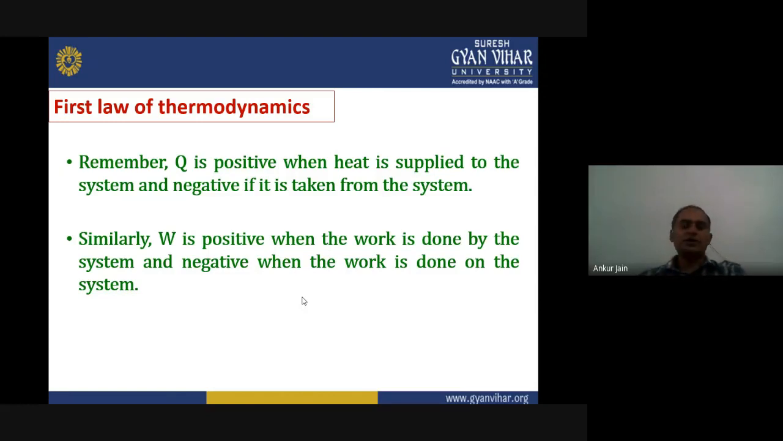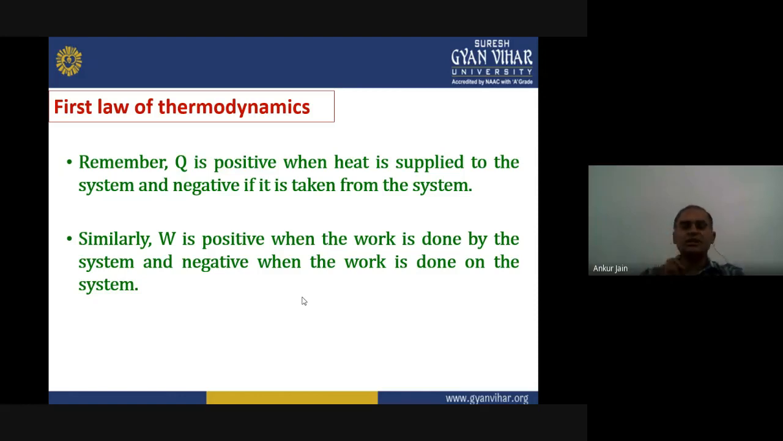Two more points to remember here. Whenever we use this first law of thermodynamics in our calculations and applications, we have to remember two points. The first one is Q is always positive when heat is given to the system, and it will be considered negative if it is taken from the system, right? In the same way, W is positive when the work is done by the system and negative when the work is done on the system, right?